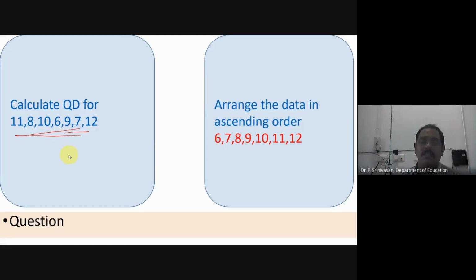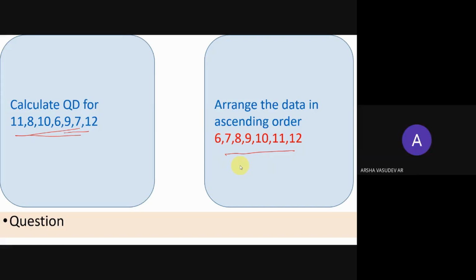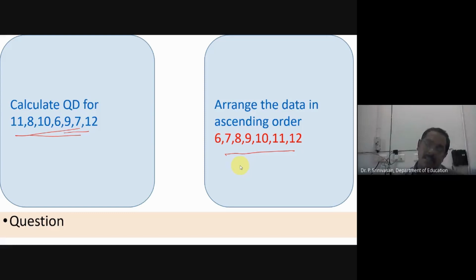Now I have arranged. Since you have said it, you are saying immediately and I am doing it; likewise, you have to answer immediately. Next, (N plus 1) by 2 data. The same. Very good answer. (N plus 1) by 2 is for the median.